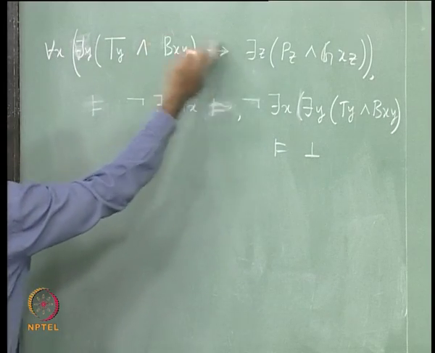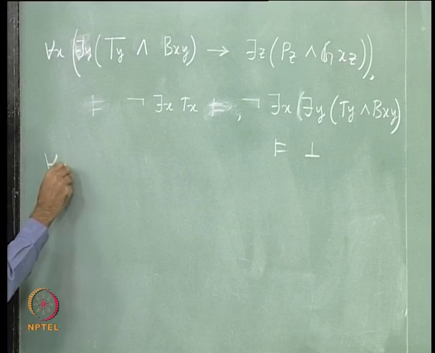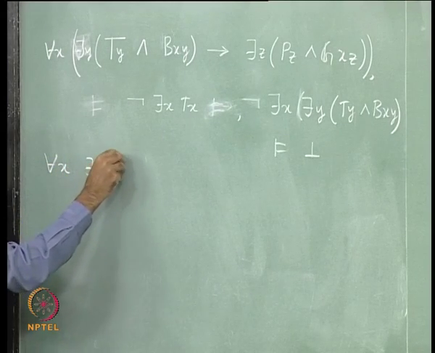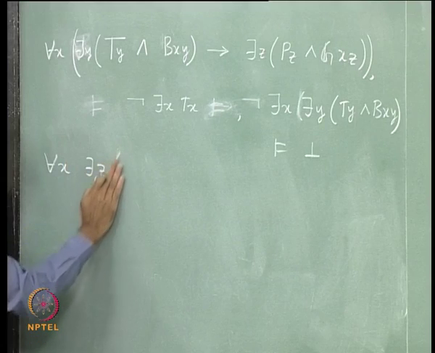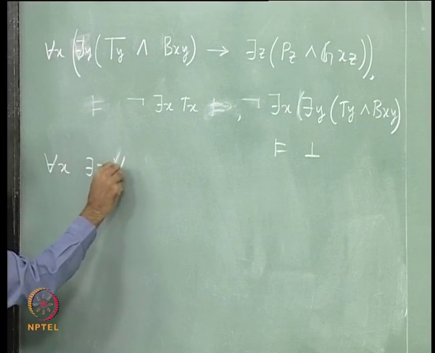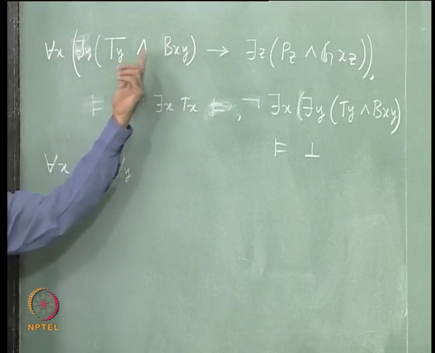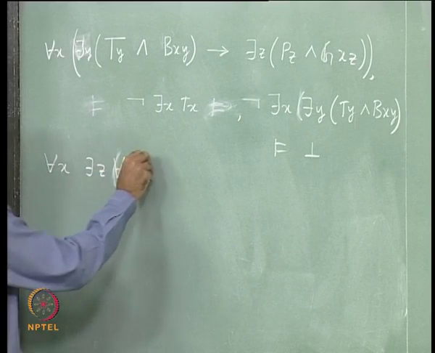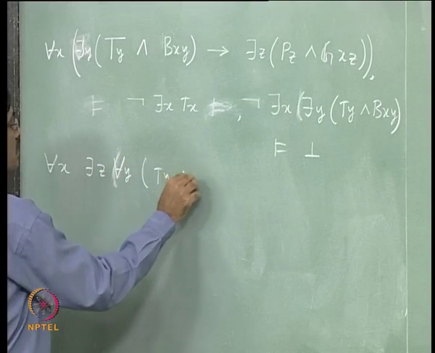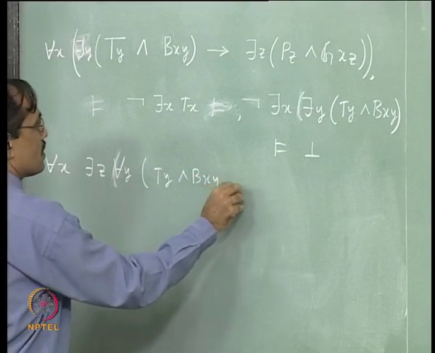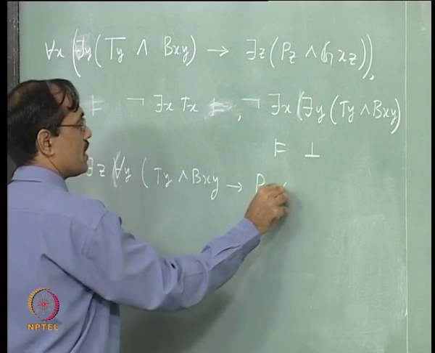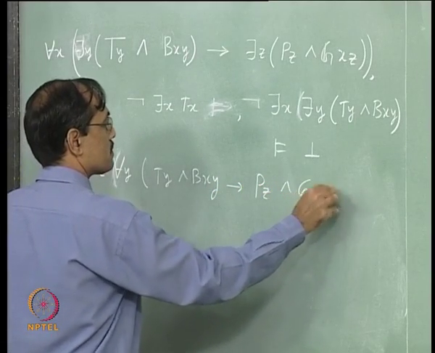So this Z can be brought out, there is Z, then similarly there is Y, but there is Y will become for all Y, since it is before the implication sign. So T y and B x y implies P z and G x z.